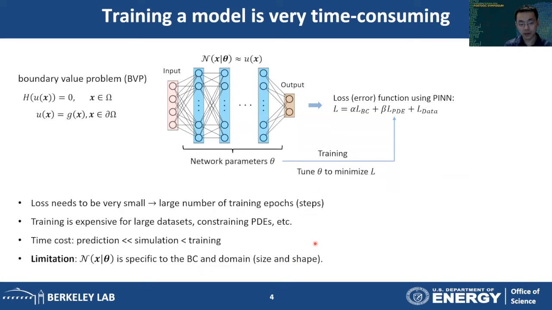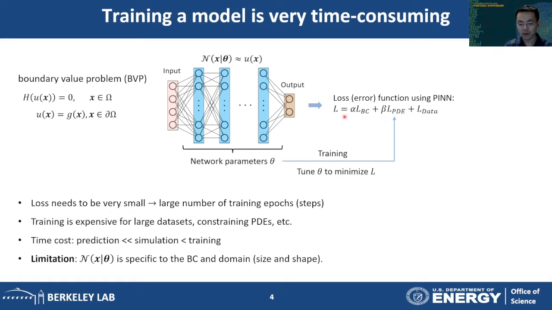Now, although the prediction of the neural network is very powerful, to train such a neural network with high accuracy is also very time consuming. I'm going to show this with solving a boundary value problem as an example. If we want a neural network to approximate the solution to this PDE system, the neural network will have multiple layers, and each layer will have some parameters. Once we have the output from the neural network, we can define a loss function, which includes the error in satisfying the boundary conditions and the error in satisfying the PDEs. We can also generate the exact solution and compare the error between the output and the exact solution.